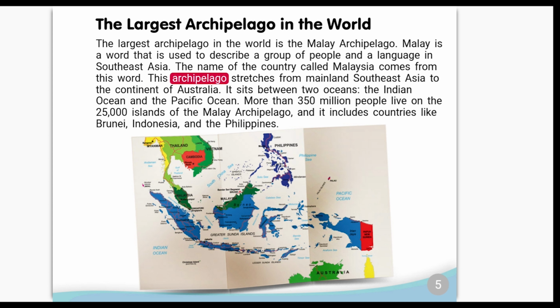This archipelago stretches from mainland Southeast Asia to the continent of Australia. It sits between two oceans, the Indian Ocean and the Pacific Ocean. More than 350 million people live on the 25,000 islands of the Malay archipelago, and it includes countries like Brunei, Indonesia, and the Philippines.